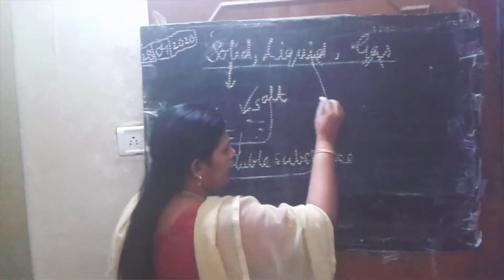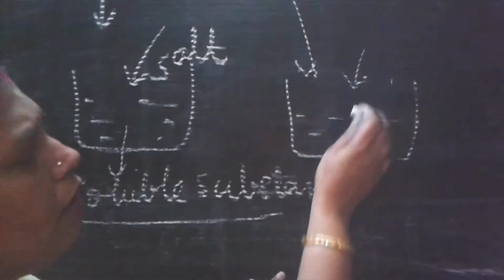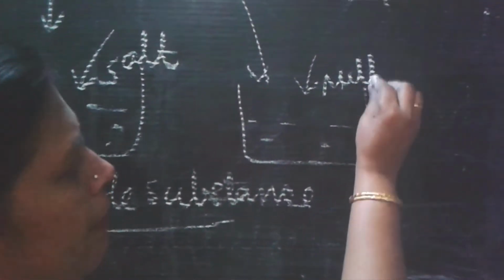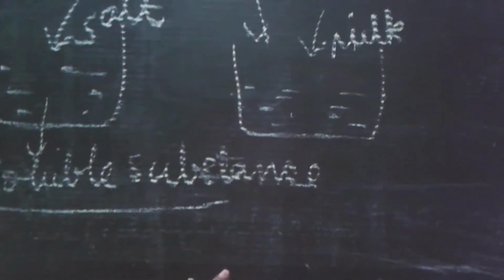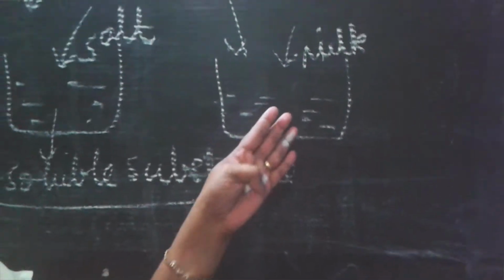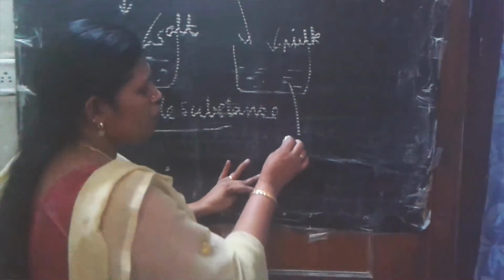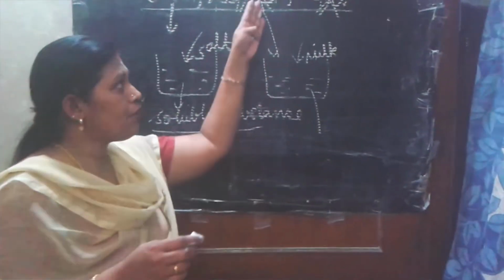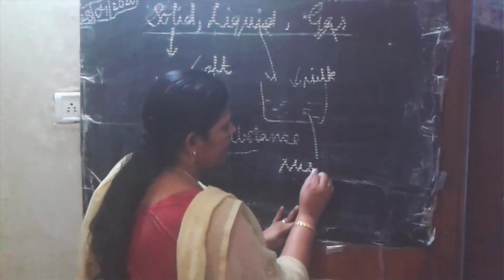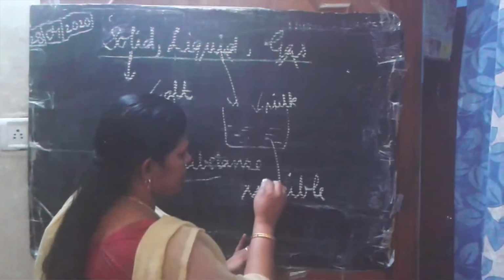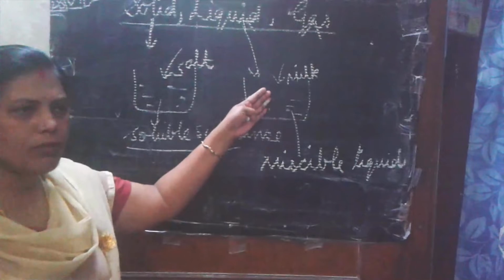Now, in the case of liquid, if I mix here milk, for example, milk is a liquid, right? And it is poured in water. Then is it soluble? Yes, it is soluble. And you can't separate the milk from water now. So that property: if a liquid dissolves in a liquid, then it is known as miscible. Miscible liquids. And this is in the case of milk.